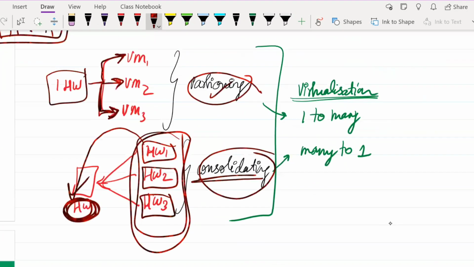So both partitioning and consolidating are concepts of virtualization, but the main focus would be on partitioning only. So in partitioning, what happens? It is one to many, whereas in consolidation, it is many to one.